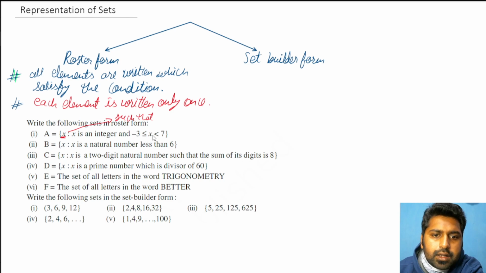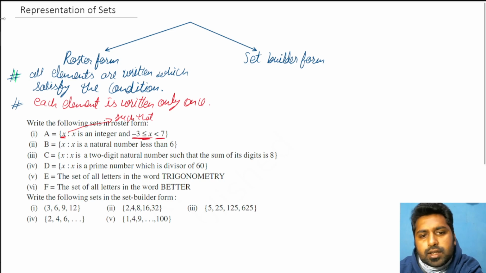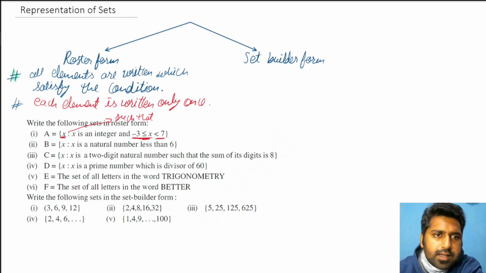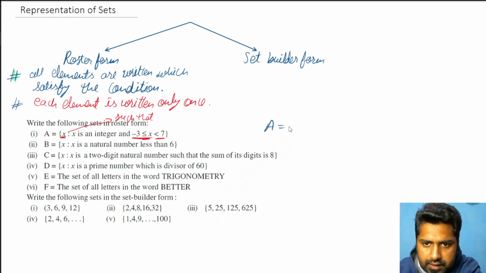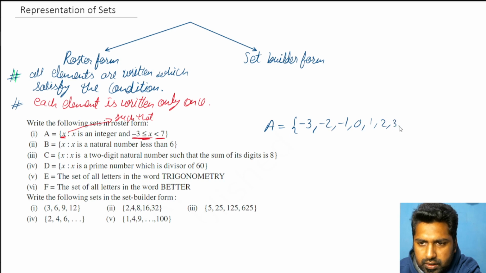Now we have to read it like this. First of all, read the half part of it. It is x is greater than or equal to -3 and less than 7. So we have to think of the numbers which are greater than or equal to -3 but less than 7. What are those numbers? I'll write set A: first of all curly brackets, then I write the numbers starting from -3 itself because equal to is present. If equal to is not present, then I'd move to the larger number, that's -2. Then separated by commas: -2, -1, 0, 1, 2, 3, 4, 5, 6 only, and curly bracket close.